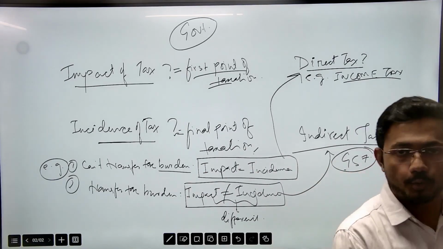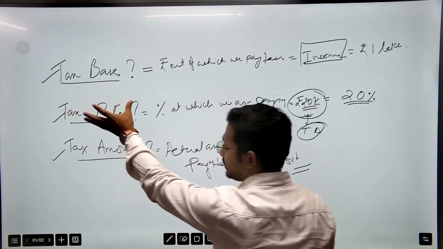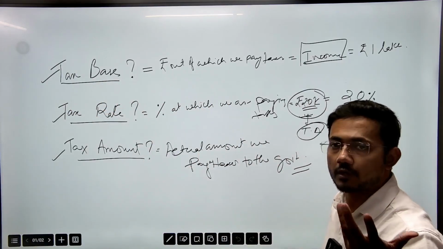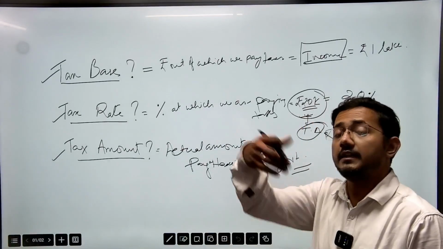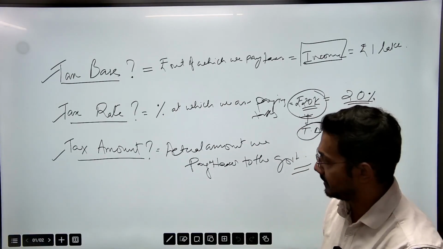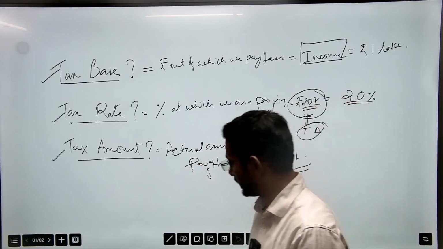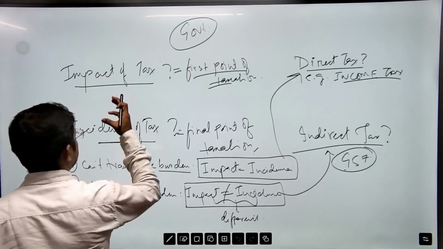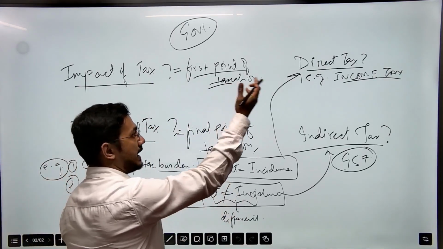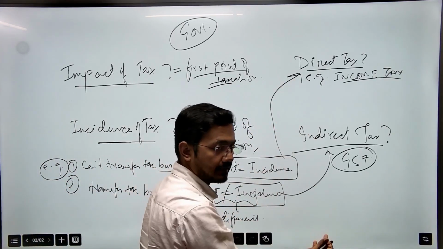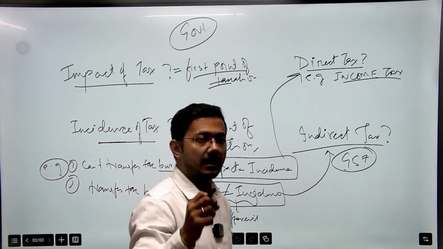All right, I hope these are clear. So what we have studied here is the tax base, which means your income, the amount from where you are paying your tax. Next is the tax rate, the percentage of your income that you are paying as tax to the government. Tax amount is the amount you have paid as tax to the government. Then we have seen impact of tax, which is the first point of tax, and incidence of tax as the final point. And direct tax is the tax where incidence and impact are the same, and indirect tax is where impact and incidence are on different points.